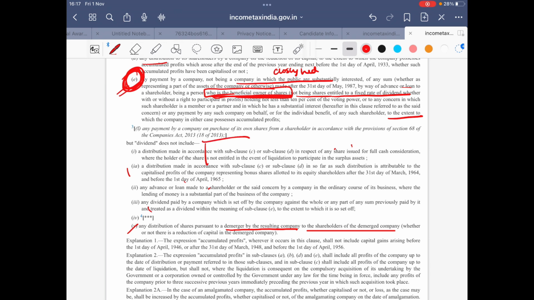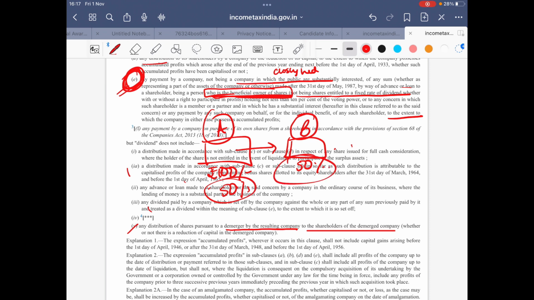So when we talk about demerger, suppose this is a company and a part of it has been demerged. This is company A and it has been demerged to company B. Suppose the share capital amount is rupees 200 before demerger, and after demerger both the companies hold 50 rupees share capital.